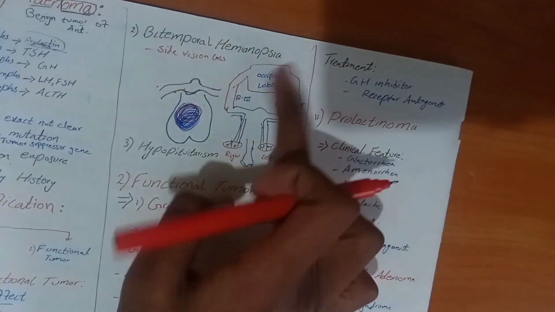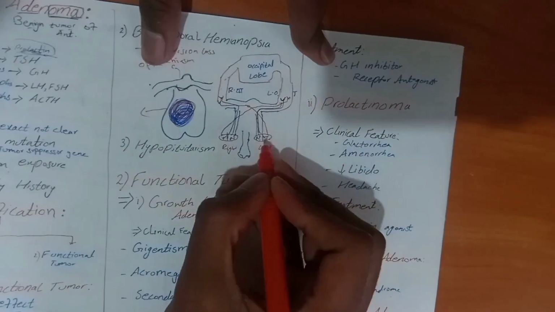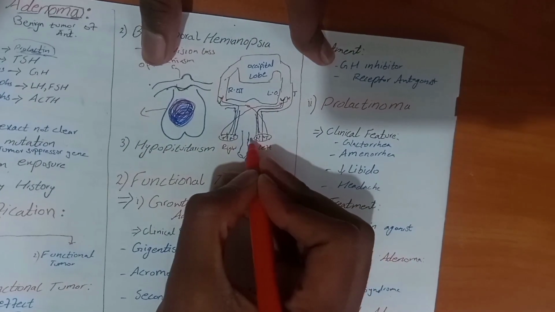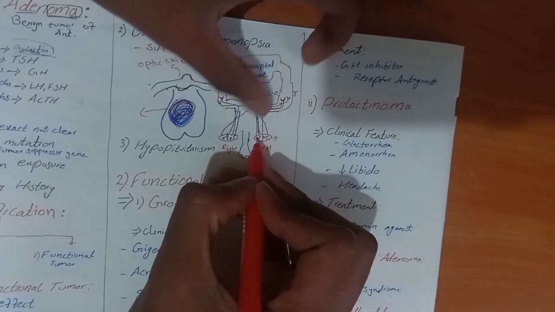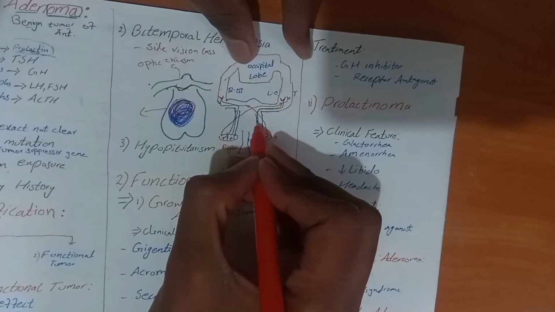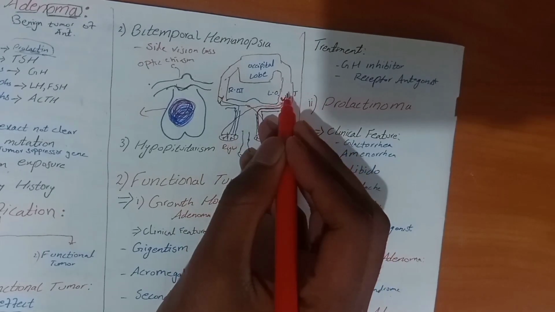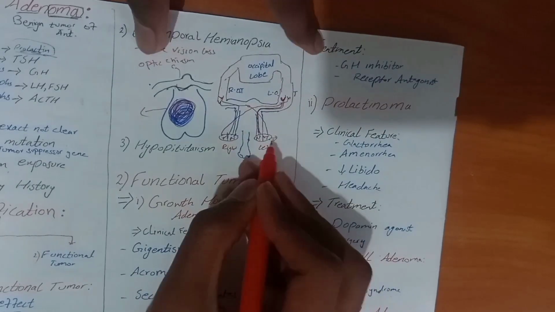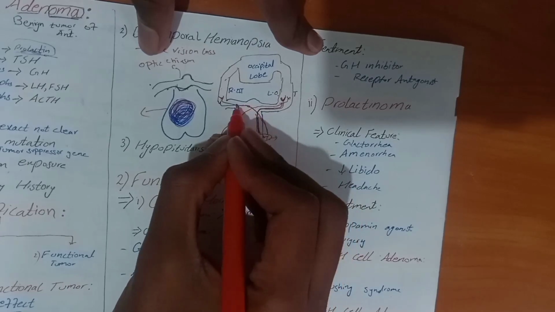Here is our visual field. I draw it here. There are two visual fields present. One is from the nasal side, which is medial, and one is from the temporal side. From the nasal side, the optic nerve goes directly on its own side, into the occipital lobe by the optic tract. From the temporal side, the optic nerve crosses at a specific point.